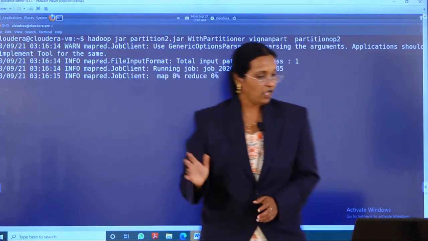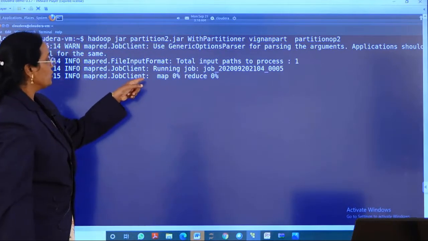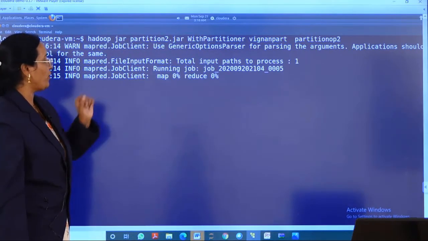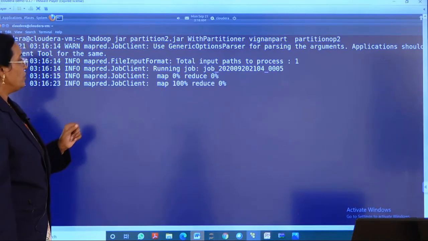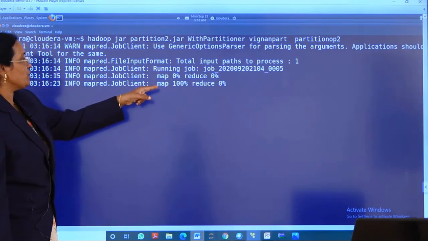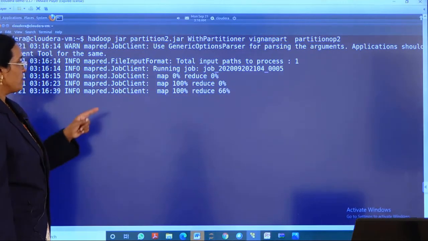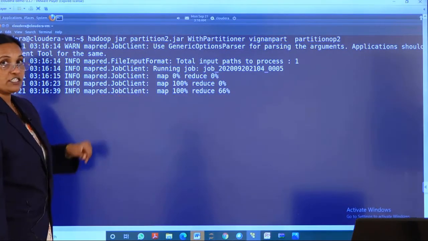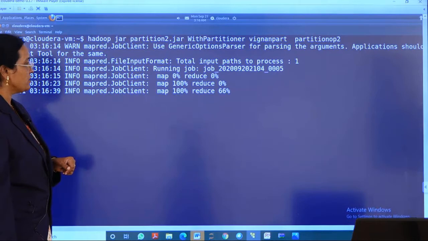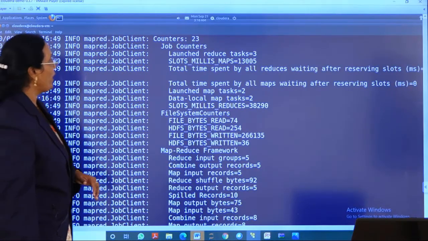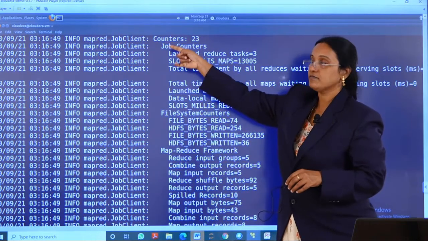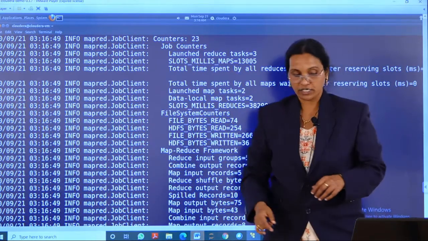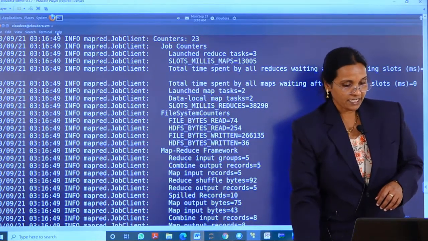You can see here how the map reduce is running. So map is 0%, reduce is 0%. Then map 100%, reduce 0%. Then reduce is 66% done at the reducer stage. Yes, the complete job has been done, and these are called inbuilt counters. Now let us see the output here.